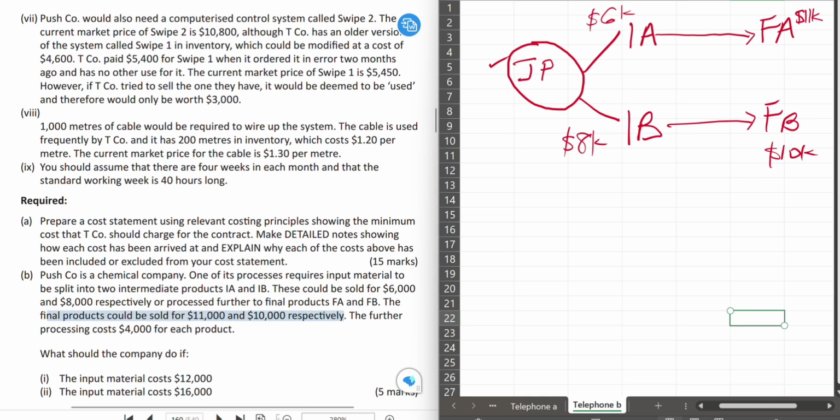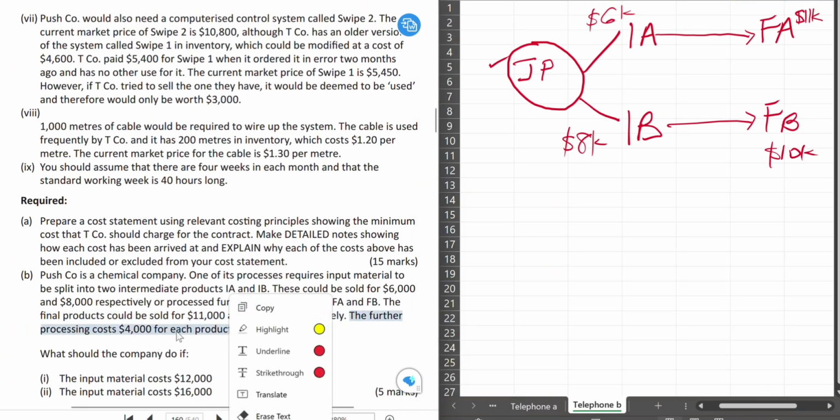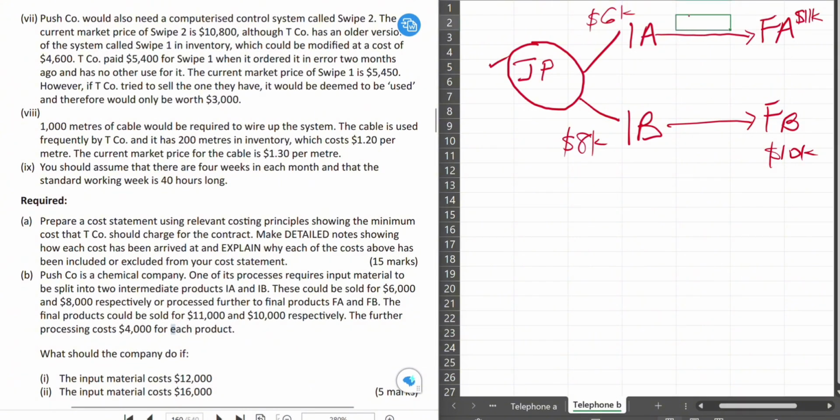The further processing cost is 4,000 for each product. So to move from IA to FA, we need to spend an additional $4,000. And the same thing is applicable to IB to FB.